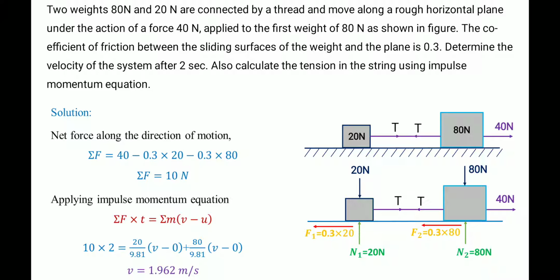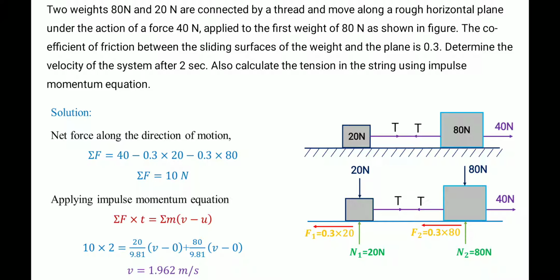So here we have to find sigma F first, the sum of all horizontal forces. Here 140 Newton force is there towards right, then tension left and right, totally it is 0. Then the friction forces towards left are negative, and altogether we will get sigma F is equal to 10.